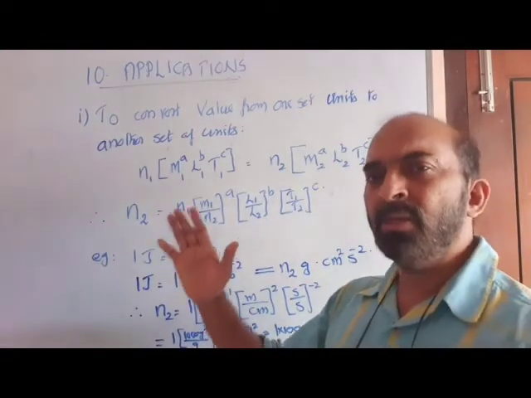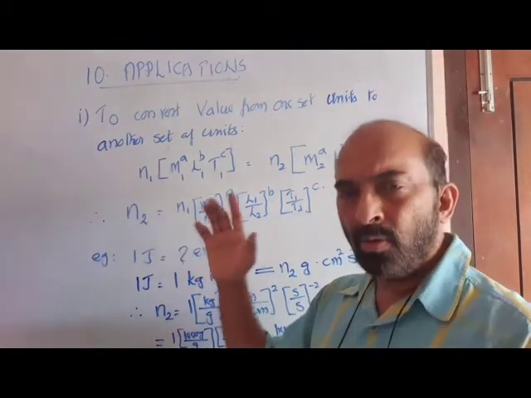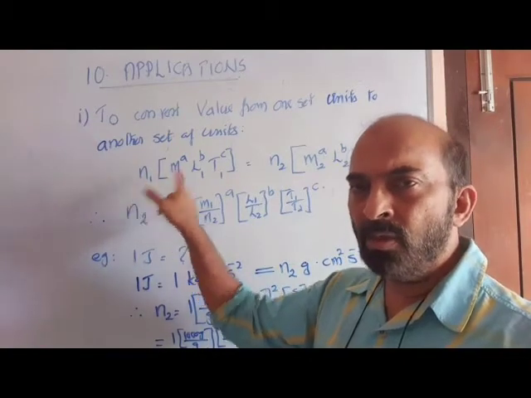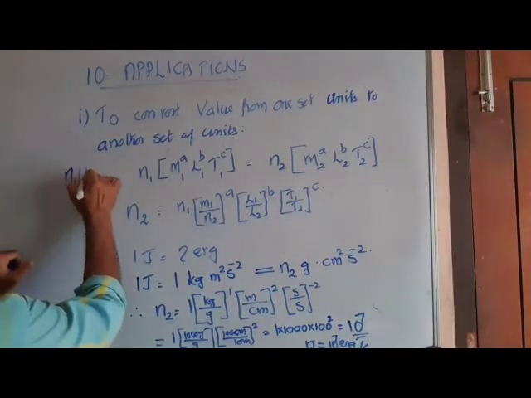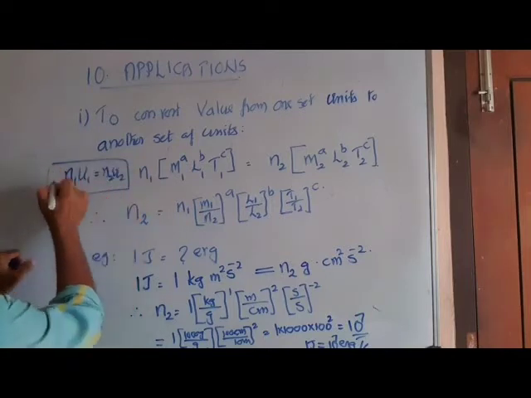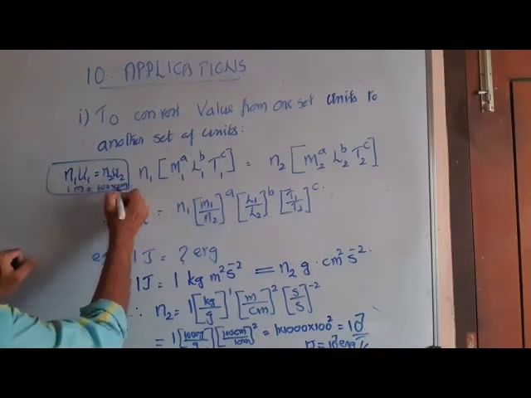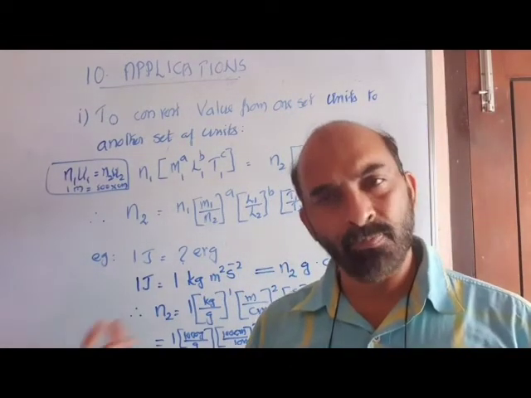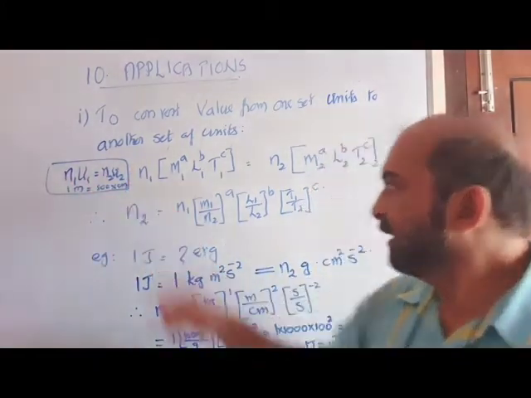Suppose a particular measurement involves mass, length and time. Let the value in one set of units be N1. We know value into unit is a constant. N1 U1 is equal to N2 U2. That you have to always remember. One example: 1 into meter is equal to 100 into centimeter. When the unit value increases, the numeral part decreases, but their product will be a constant. N1 U1 = N2 U2. We are applying that.